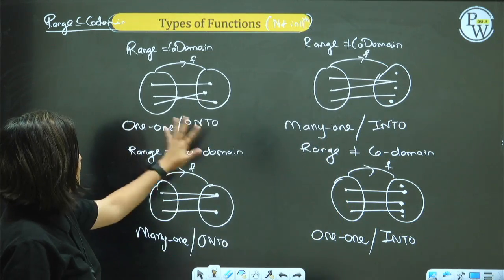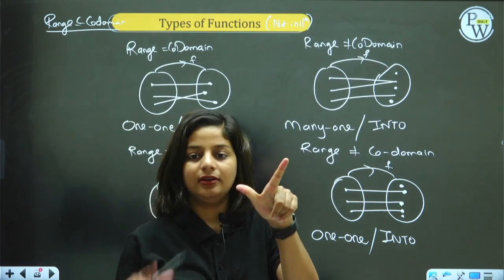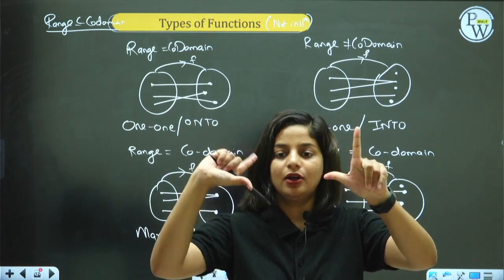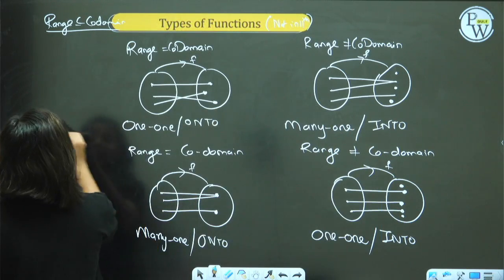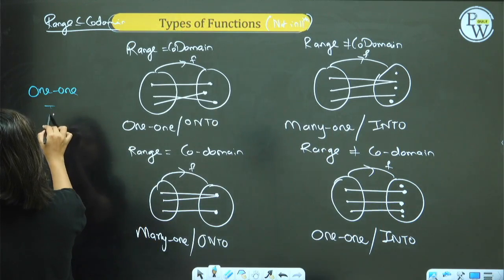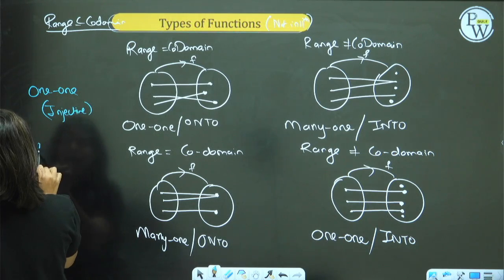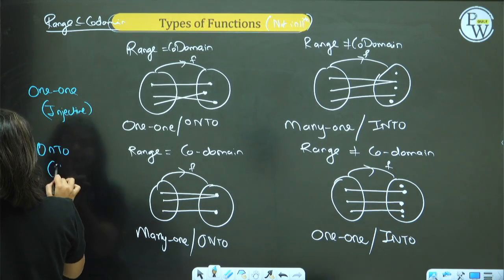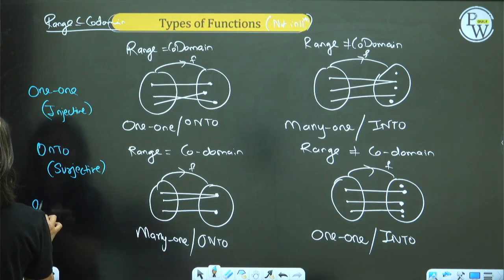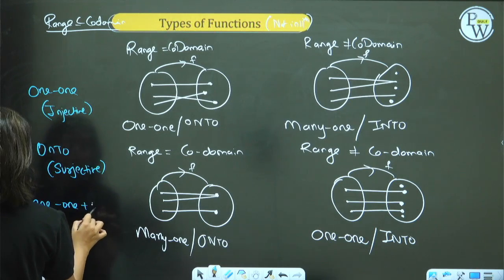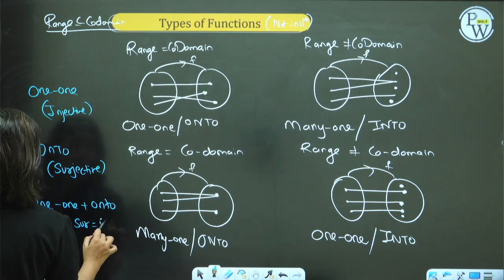These are the 4 types of functions. 1 to 1, many to 1, onto and into. 1 to 1 is also called injective, and onto is also called surjective. When you combine 1 to 1 and onto, you get injective plus surjective, which is equal to bijective.